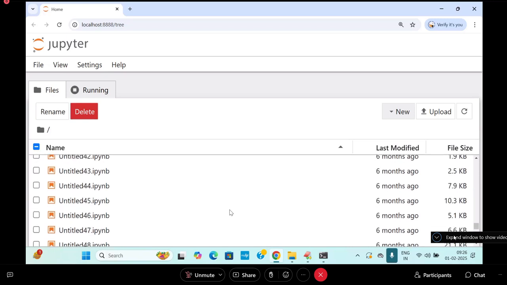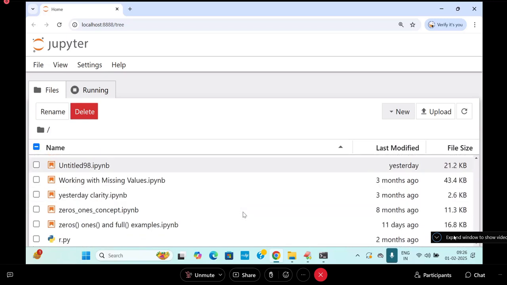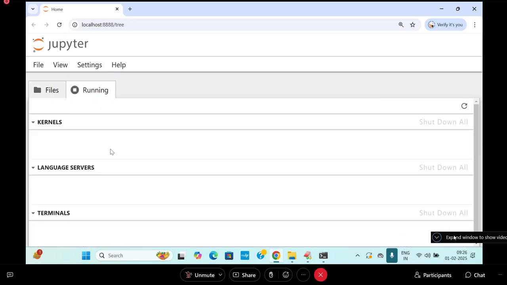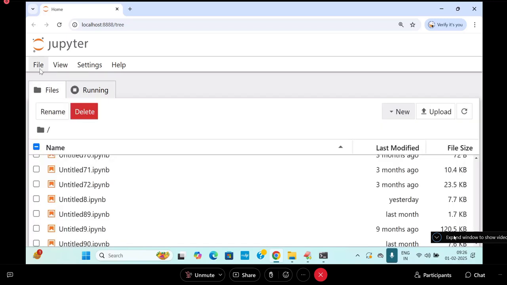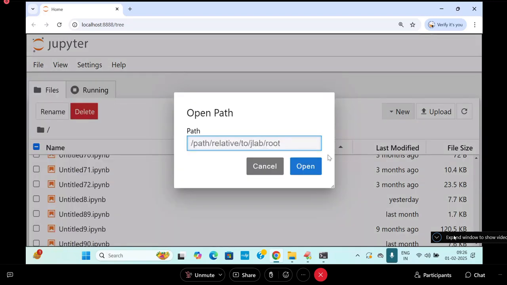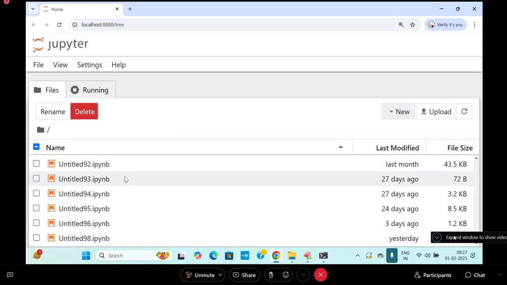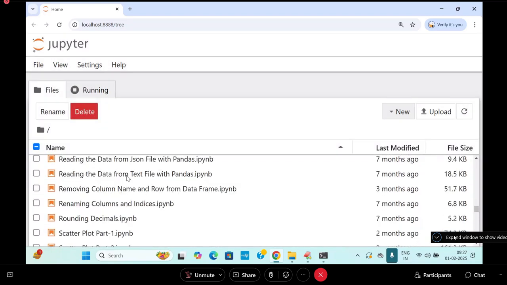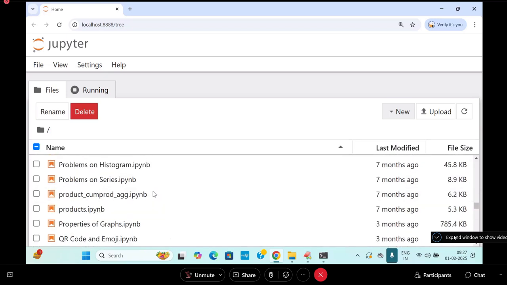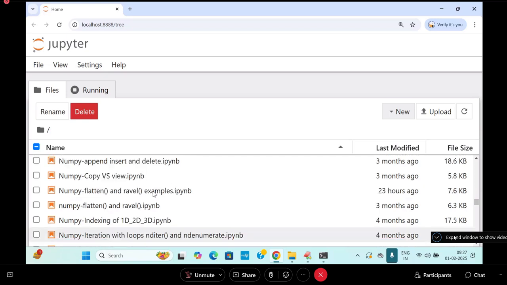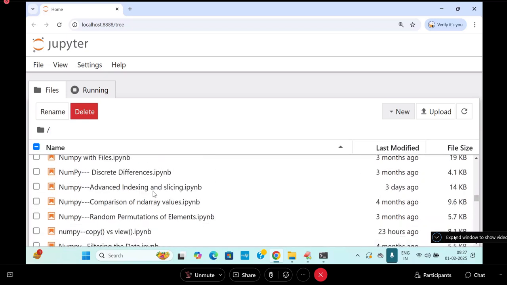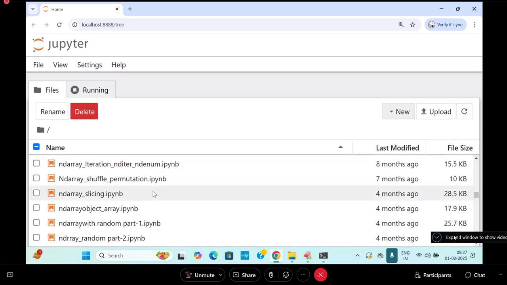Where is that? Is it removed here? Advanced indexing, everything was there.